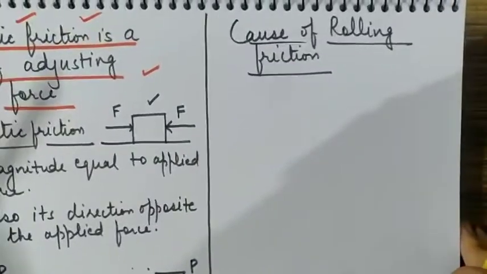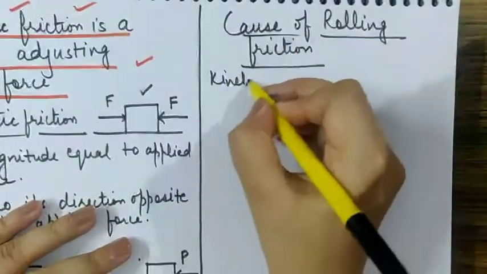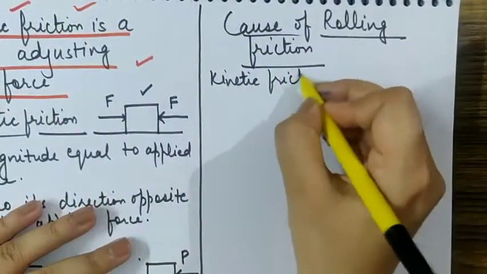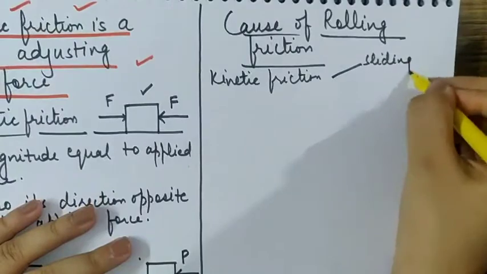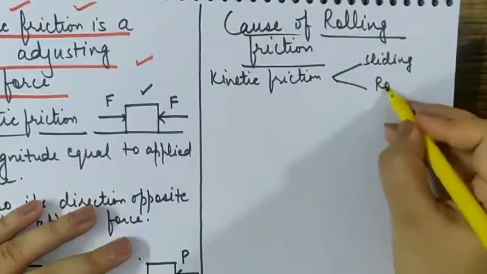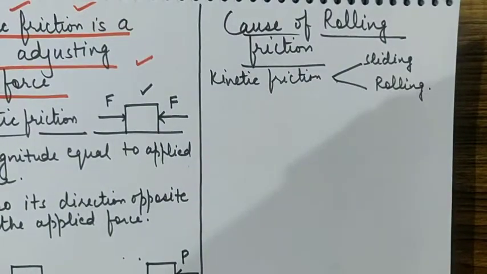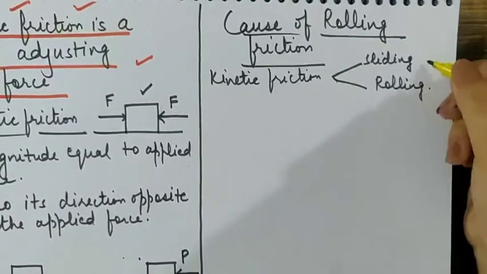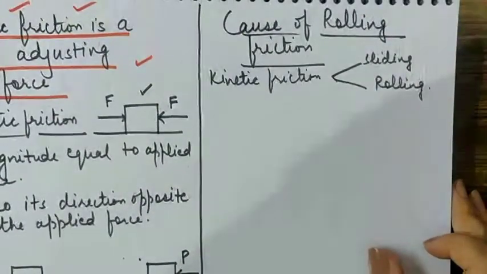Now coming to the second important point, we have discussed kinetic friction. Kinetic friction itself is of two types. One is called sliding friction and one is called rolling friction. Both arise only when the body is moving. When the body is sliding, it is called sliding friction. When the body is rolling, it will be called rolling friction.